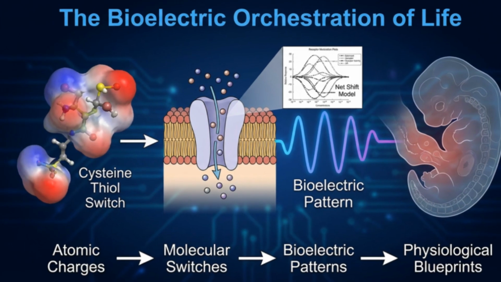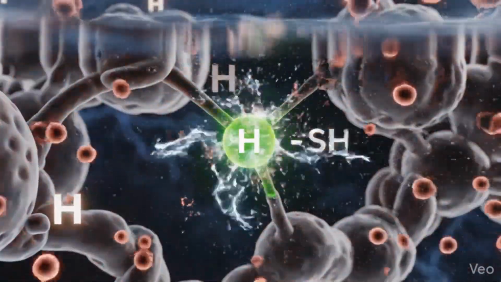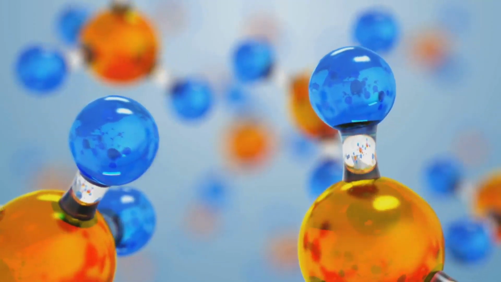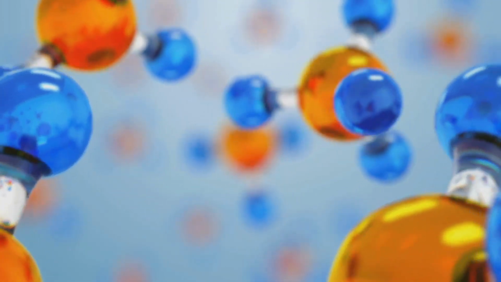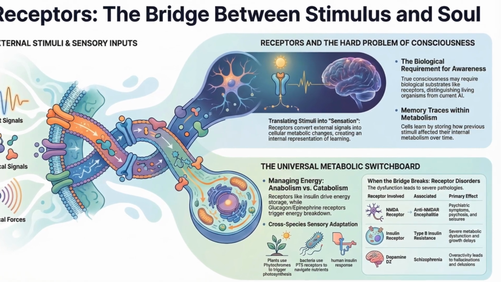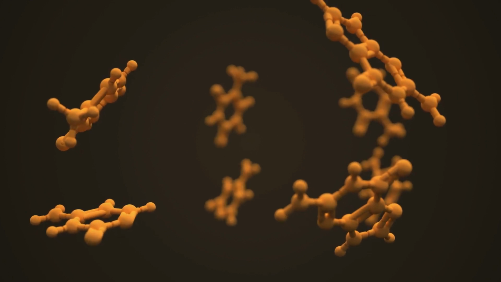Step 1. The first stimulus. On the surface of the cell, receptors sit in a delicate equilibrium, balanced between states. A stimulus binds and shifts the receptor equilibrium, a hormone, a nutrient, or a photon. That tiny shift isn't just on-off, it includes an interpretation. The receptor's shape changes, and that shape carries information into the cell.